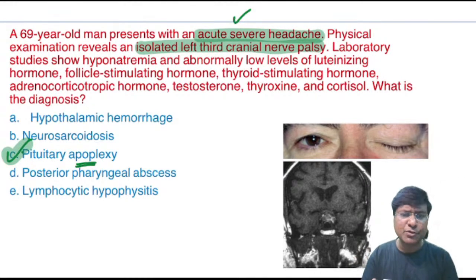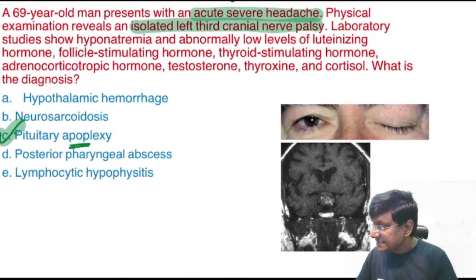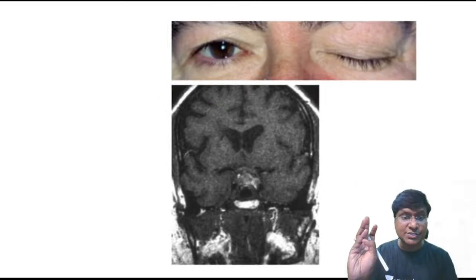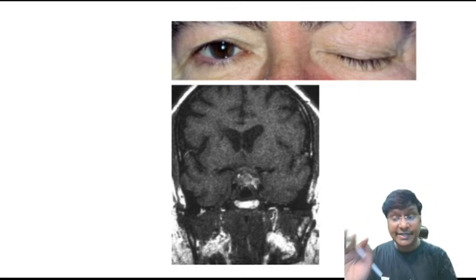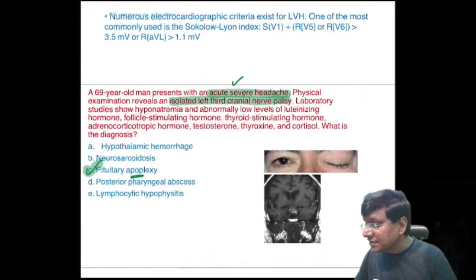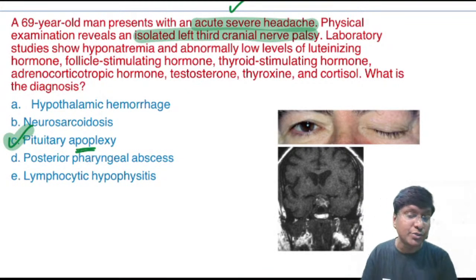Now, what are the predisposing conditions? The predisposing conditions for pituitary apoplexy include the presence of an underlying pituitary tumor, irradiated pituitary tumor, pregnancy, anticoagulation therapy, increased intracranial pressure, and vascular diseases like vasculitis. So these are all the predisposing factors for the development of pituitary apoplexy.